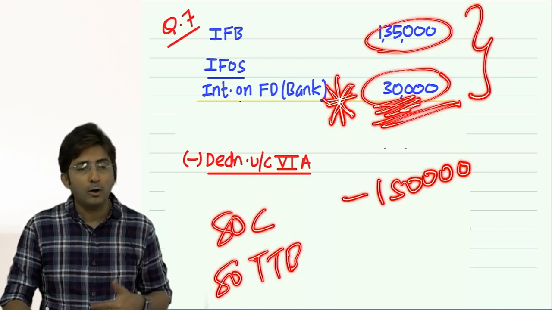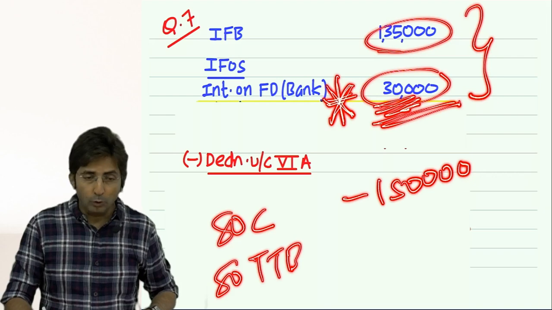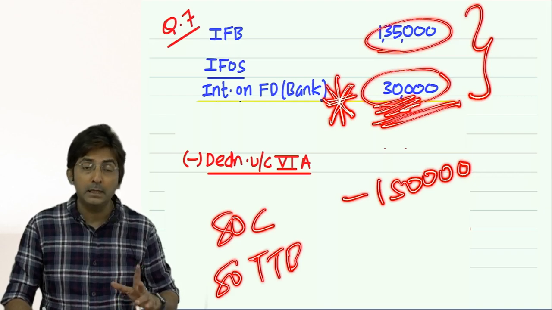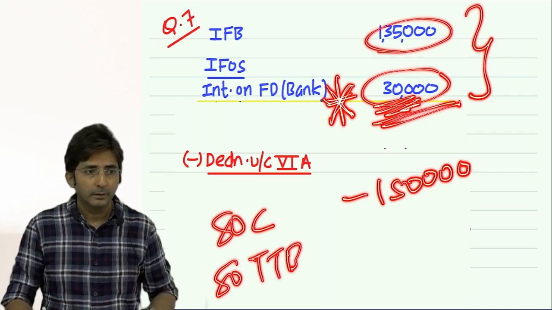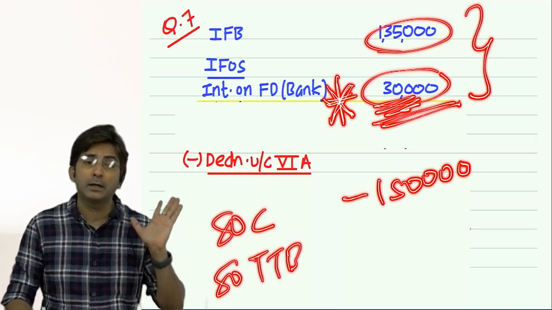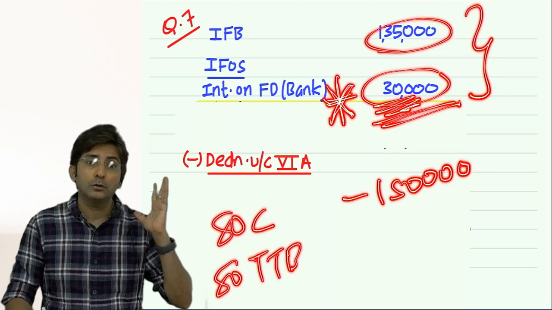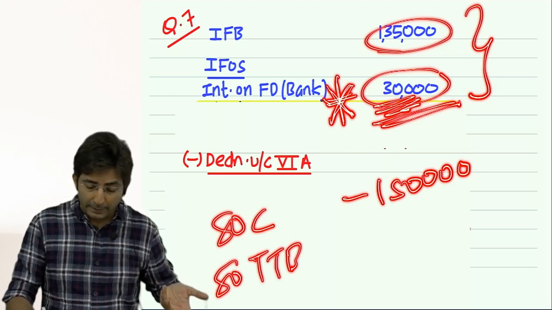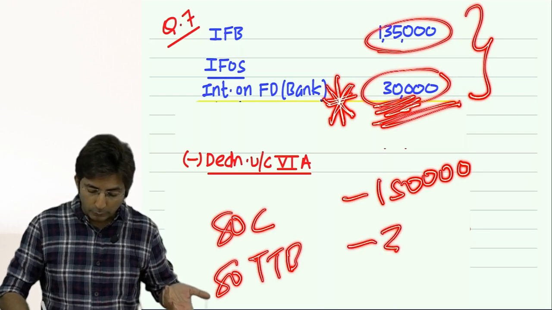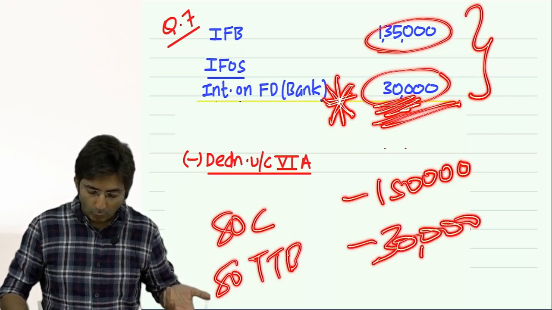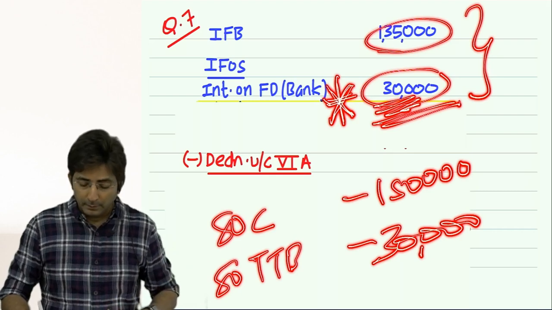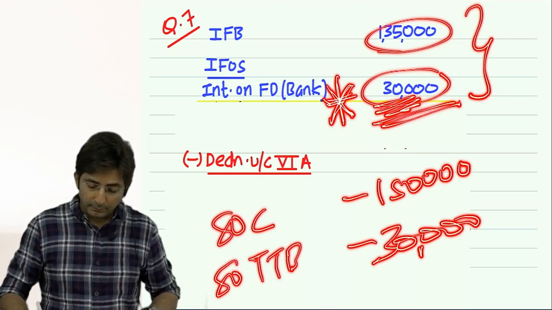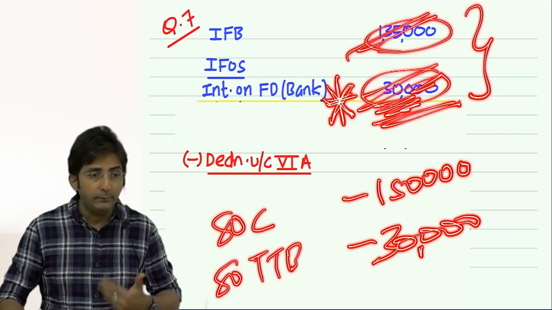But then I cannot take 30,000, although 30,000 is within the limit of TTB. What was the limit of TTB? 50,000. So as per that 50,000, it sounds okay. But then if I deduct your full 30,000, what will happen? This amount will vanish, even winnings will get reduced.